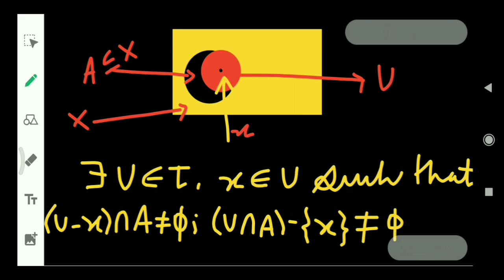You can also say this as you take the intersection of the open set U and the subset A and exclude the point x, then that set should not be empty.